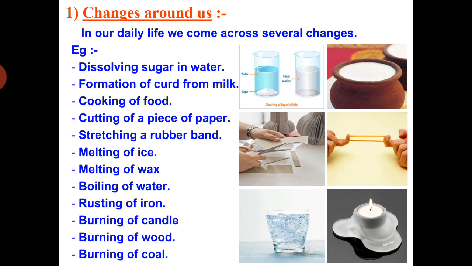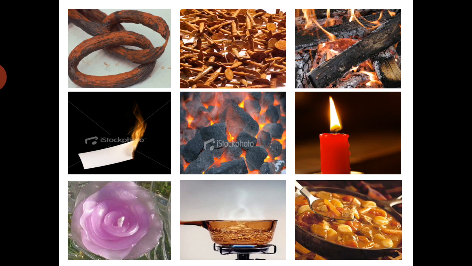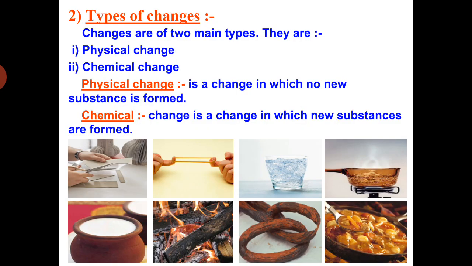Then burning of candle, burning of wood, burning of coal. Take it as an exercise and you classify yourself what kind of change is it. Think over it. Clear? So some pictures you can see in which the various changes can be observed: burning of candle, cooking of food, how the iron gets rusted, burning of coal. So now let us categorize the type of changes.